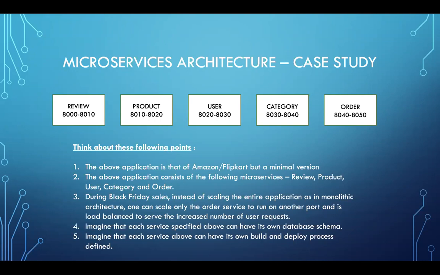So let's say during the Black Friday sale, think about these following points. Instead of scaling the entire application as a monolith application, you can scale the individual service alone on a different port, and you can use a load balancer in front of it to serve the increased number of user requests. Imagine that each and every service above can have its own database schema, which is amazing.